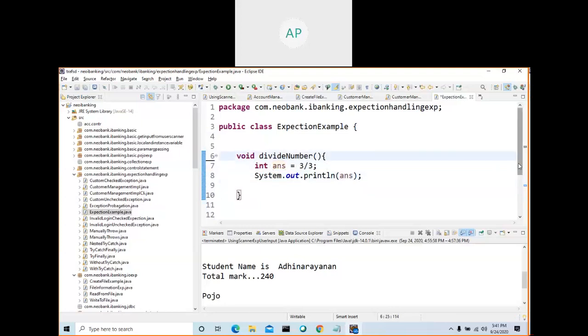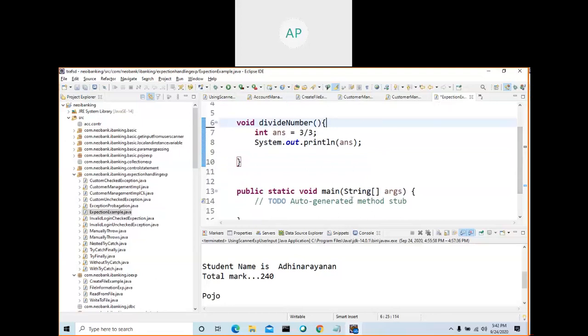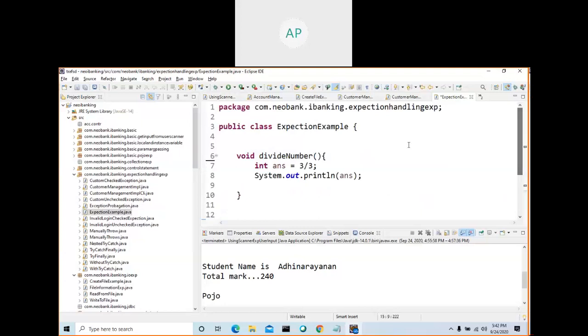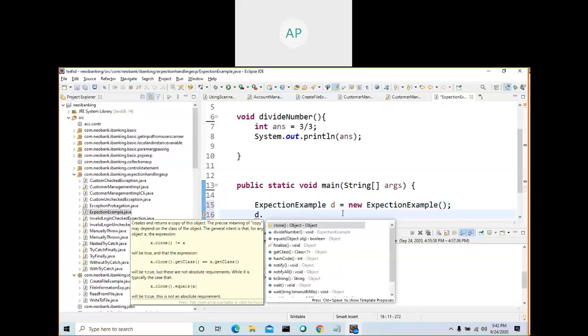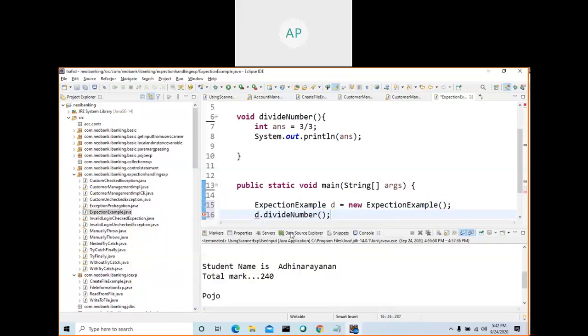So let me call this method either from the same class or from some other class. How will you call this method? Create an object and call this method. Let me try this one. Copy, go to new, paste. Remove this one. So d dot divide number. Let me call this one.